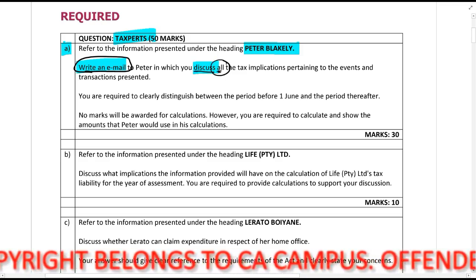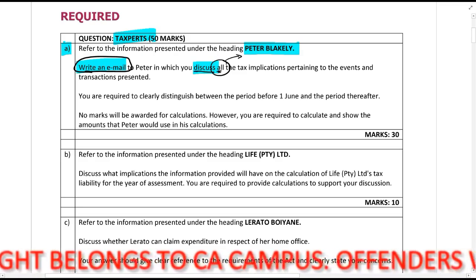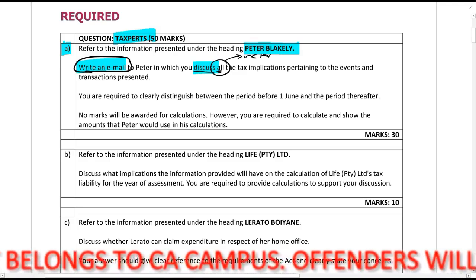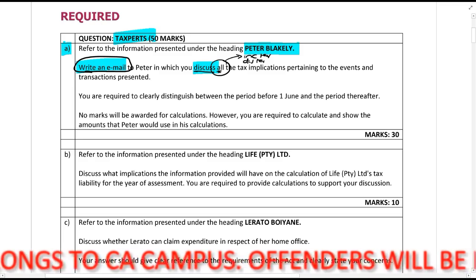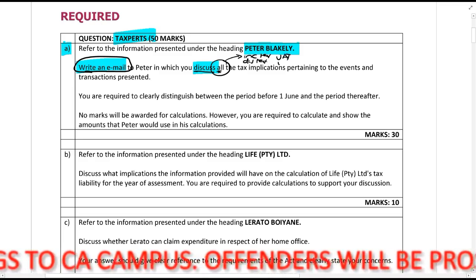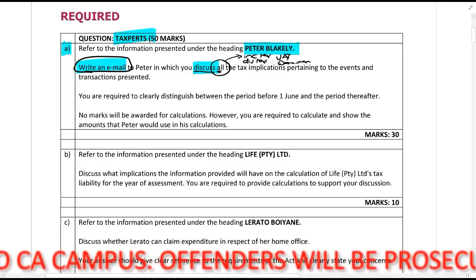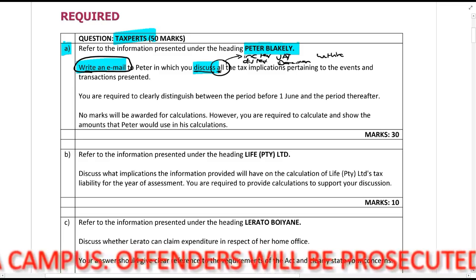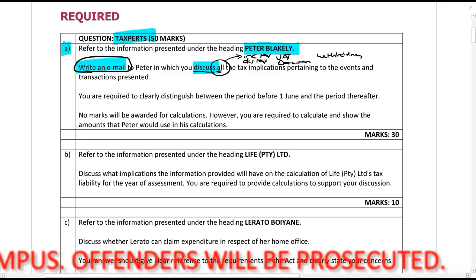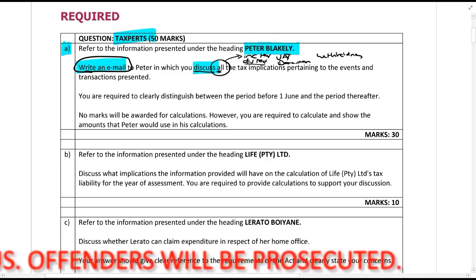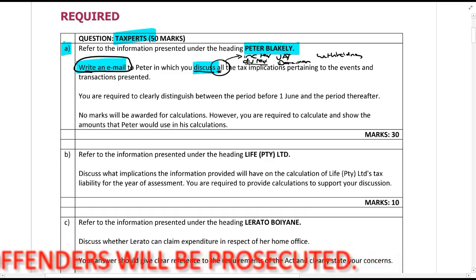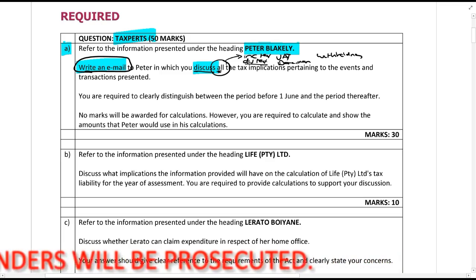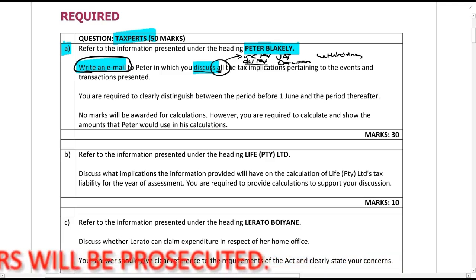Now, be careful when you see it. Don't just read past the word. That means it's income tax, it's dividends tax, it's VAT, it's donations tax, it's withholding taxes, whatever the case might be that might be applicable. You should consider all of them. Doesn't mean that there's no dividends tax in this case necessarily, we're going to discuss because we're not a company and so forth. But just be aware of it.